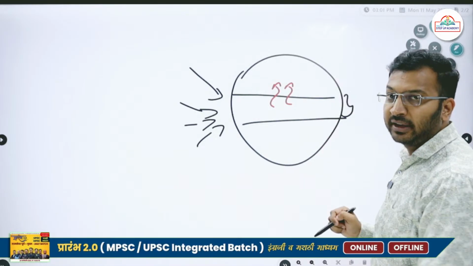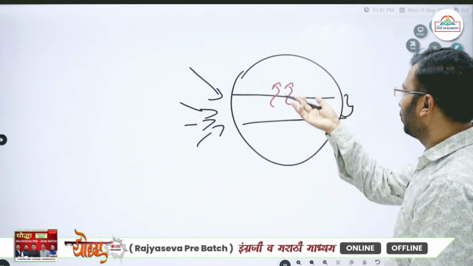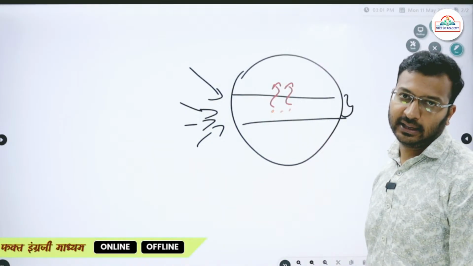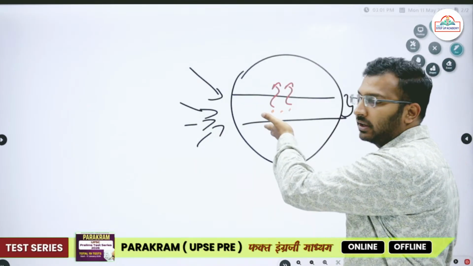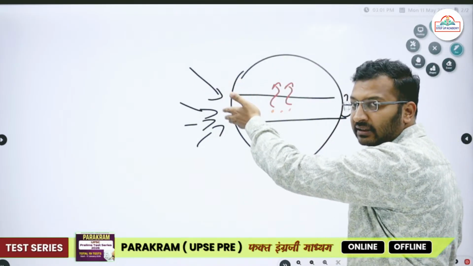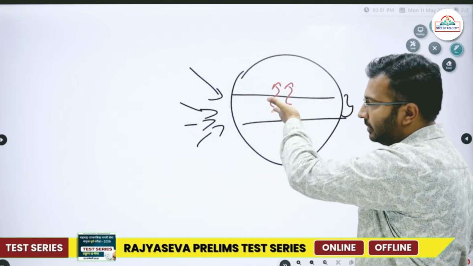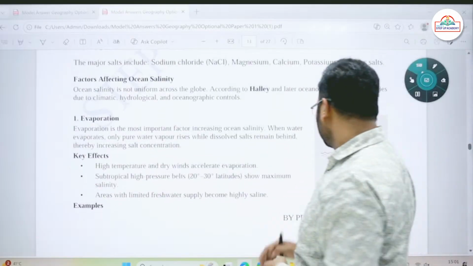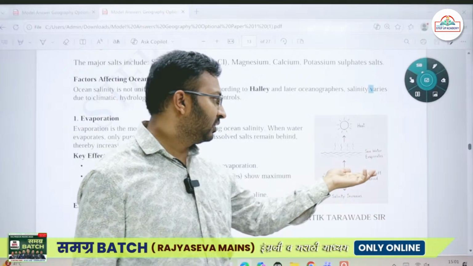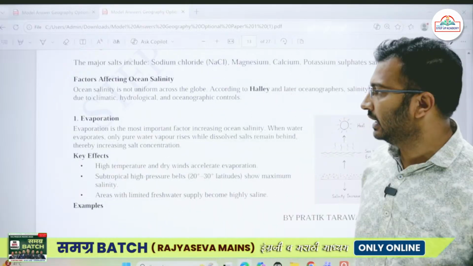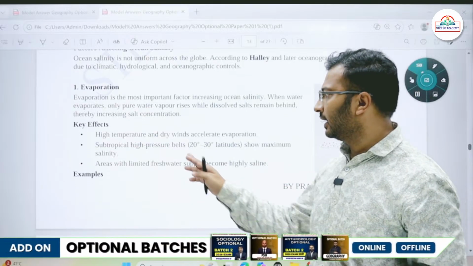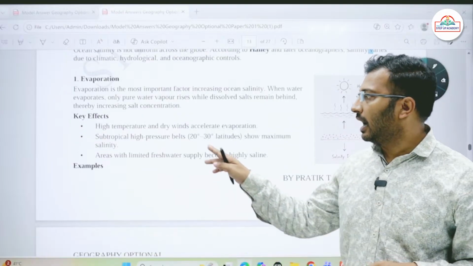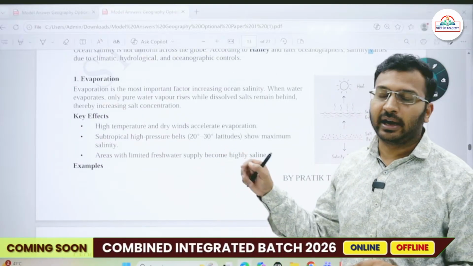Since evaporation is very high, water vapor is a pure form of water. When the water evaporates, salts are left behind. As a result of which, wherever sunlight or insolation is high, evaporation will be high and salinity will be high. So remember this thing. Okay, so here I have drawn some small diagrams as well. Sea water evaporates and salt is left behind, as a result of which salinity increases. Okay, then high temperature and dry winds also accelerate the evaporation, as a result of which subtropical high pressure belts have a very high salinity.